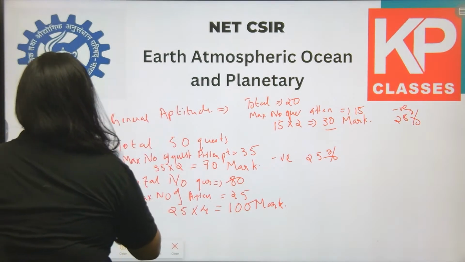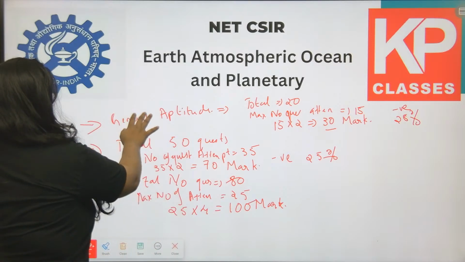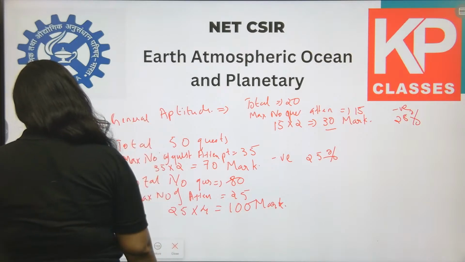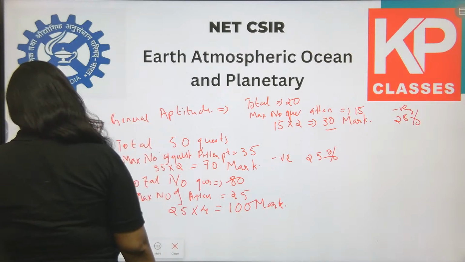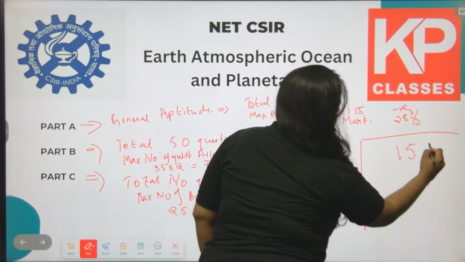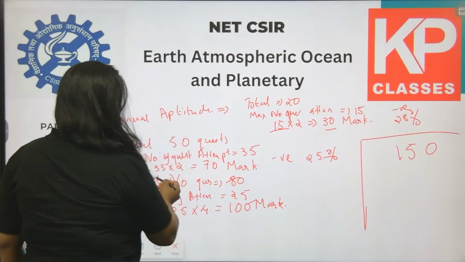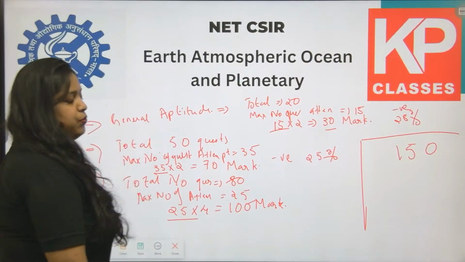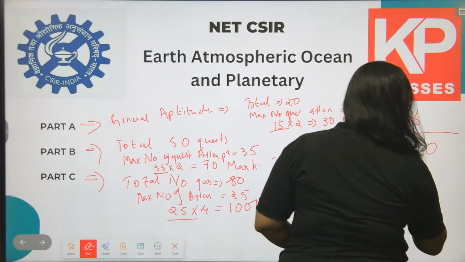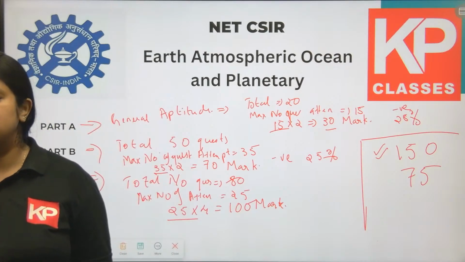So this is all about the pattern of the sections. All together, general aptitude, part B and part C, the maximum mark is 200. In total there are 150 questions, out of which you need to attempt only 15 here, 35 in this section, and 25 here. So out of 150 questions you need to attempt only 75 questions. That's the number of questions that you need to attempt.